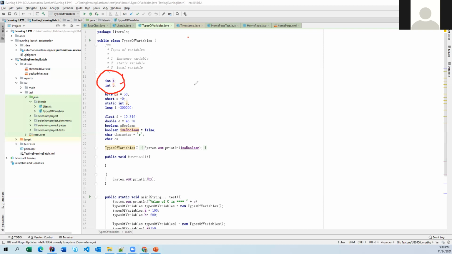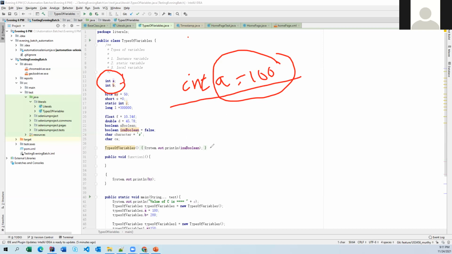If you initialize here, say int a equal to 100, you are fixing some value, and later you reassign this value for a specified object.